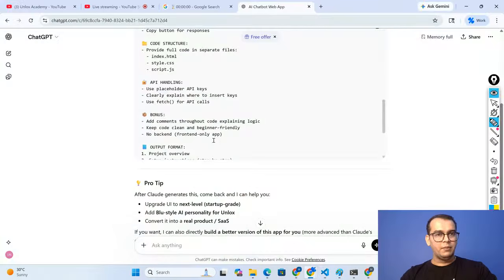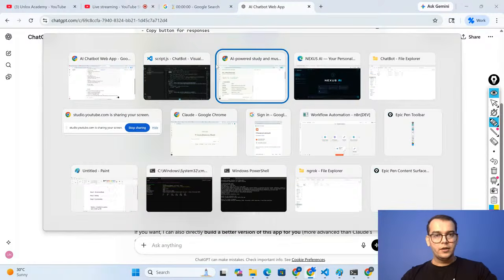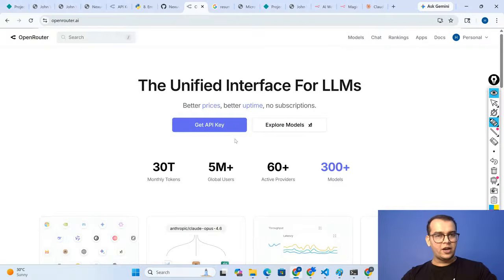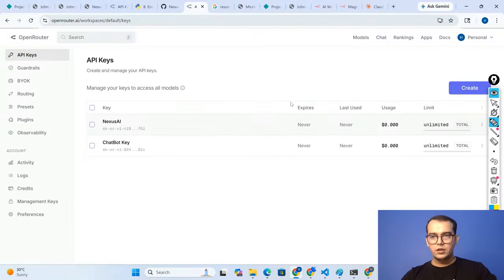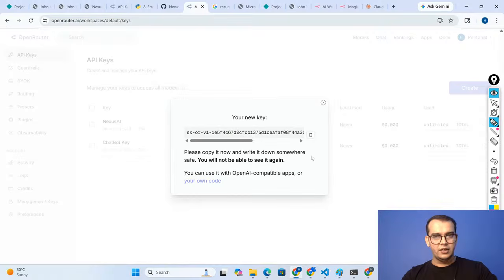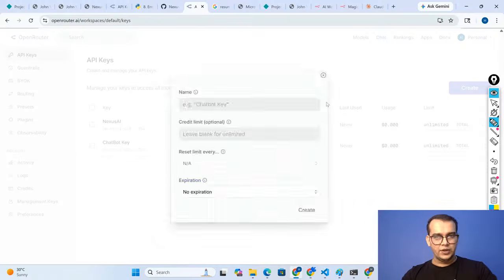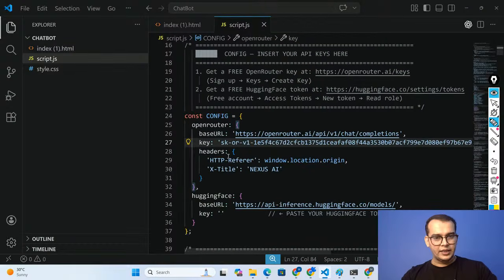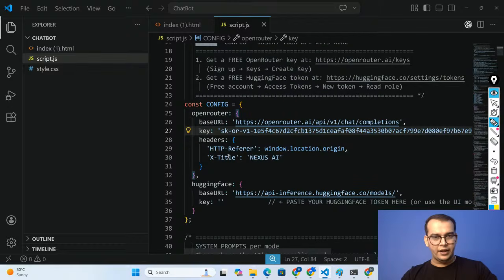Going to OpenRouter, click on get API key. I can create as many API keys as I want. I'm writing it as new bot, anything, because it will just create a key. I can later on delete the keys as well. The same key I will be pasting here. That's great, and I can see that the OpenRouter API key is there.